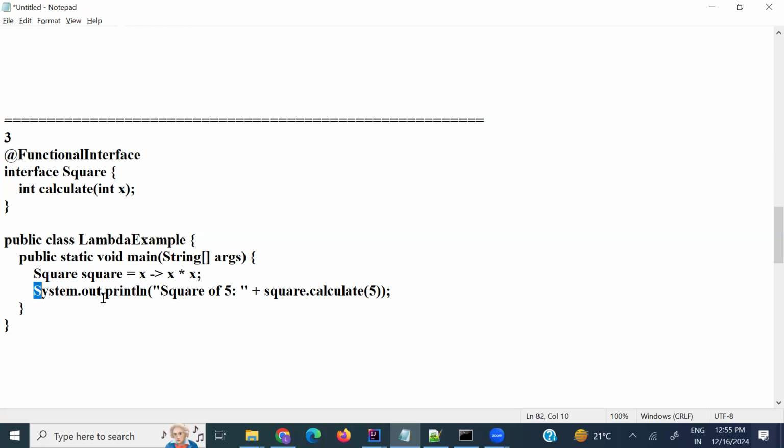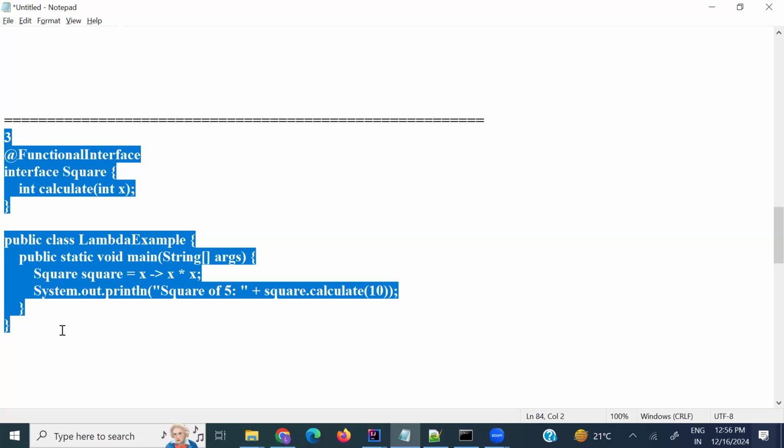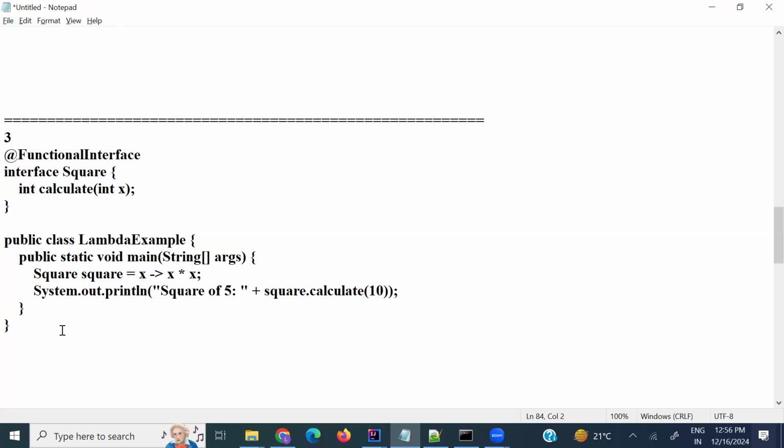And here sysout, we are printing the square, that is square.calculate. What is calculate? Calculate is the abstract method, right? That's the reason we are printing 25, because we are passing 5. Or you can pass like this also, it will print 100. That's it. That is the functional interface by using the lambda expression. We have written one example as well. This is the third question.